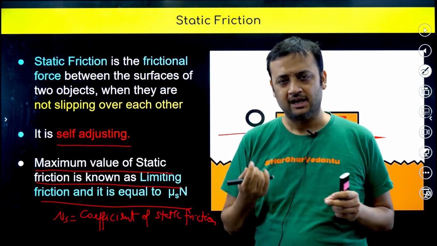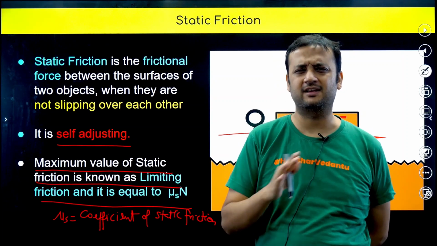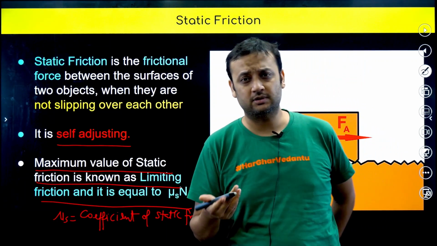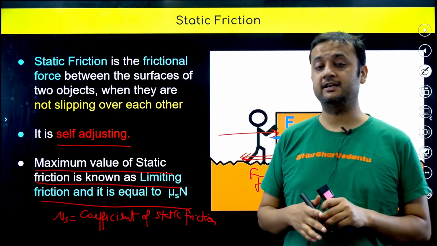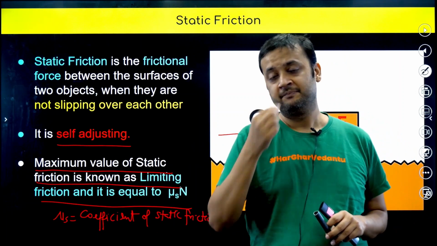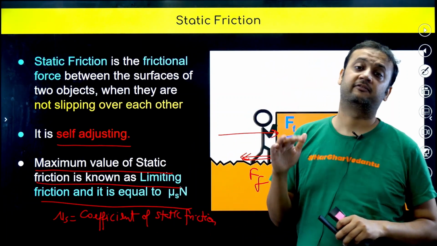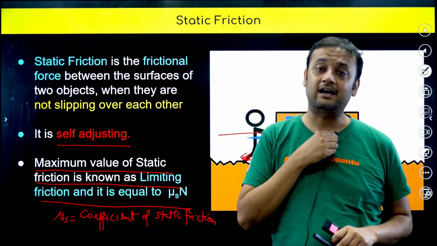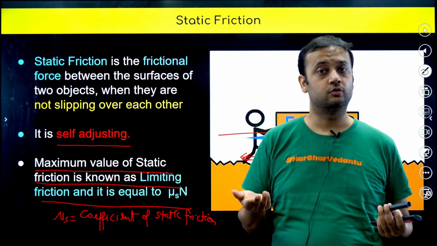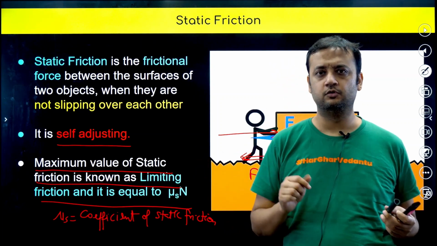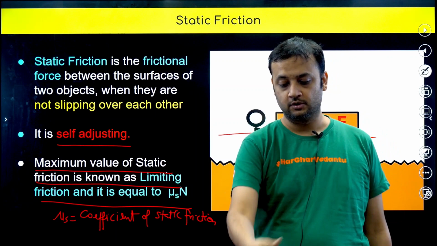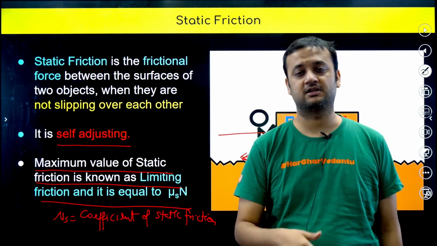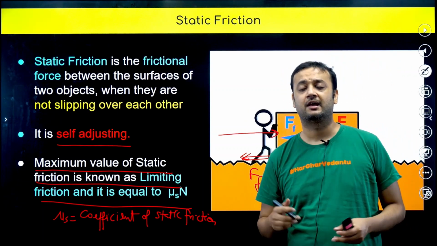That means basically mu s is the degree of roughness. I mean, not exactly, but just try to think in that term. If mu s is very, very high, then available friction is very, very high. That means the maximum value up till which the static friction can increase is also very, very high, so it will be very, very difficult to move. If you sprinkle powder, or if you are on ice, mu s will be very less. So the available friction, or maximum value of static friction, is very, very less.